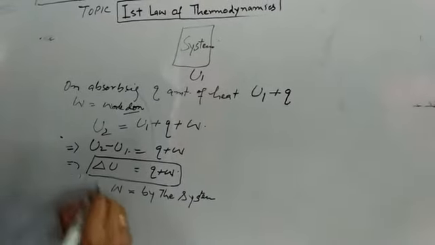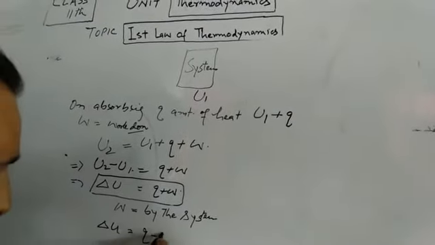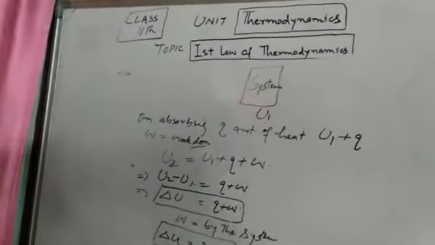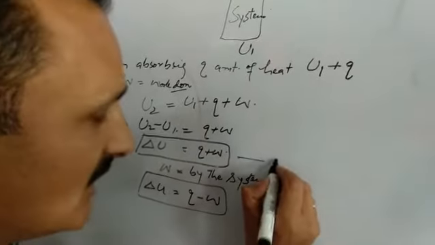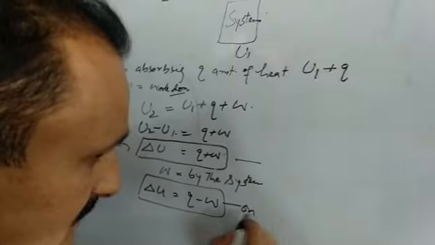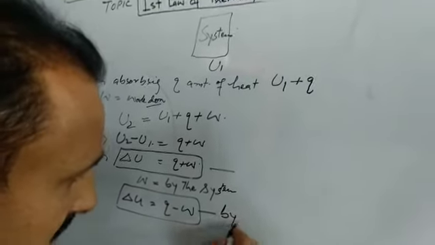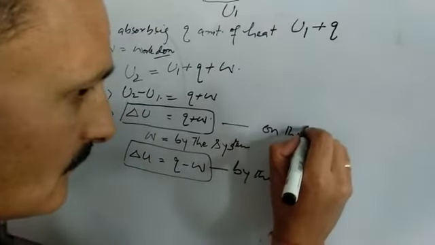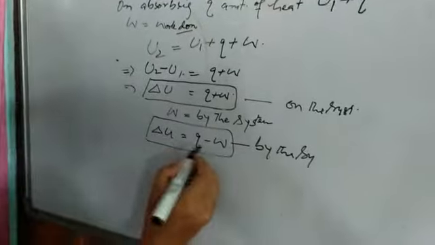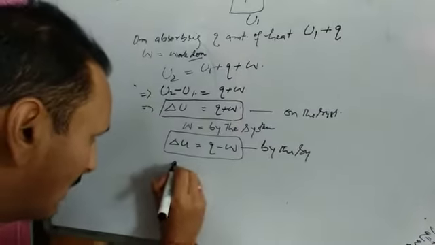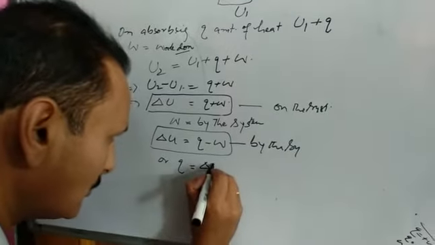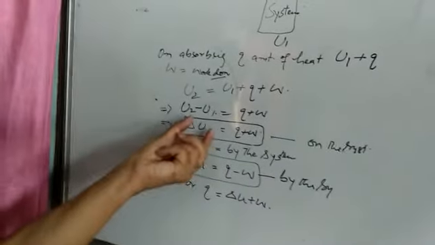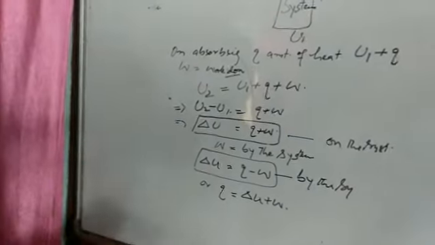Then delta U will be Q minus W. This is again the first law of thermodynamics, in case work is done by the system, while the earlier one is for work done on the system. Or if we rearrange this, we can determine Q. Q will be equal to delta U plus W.